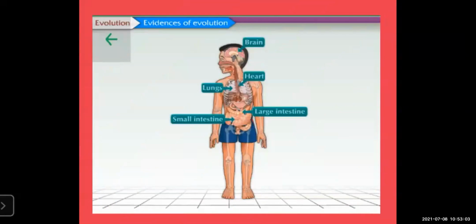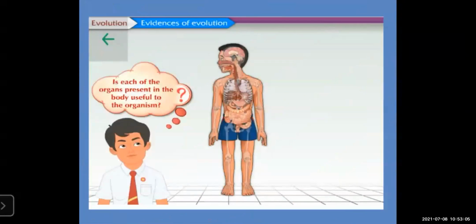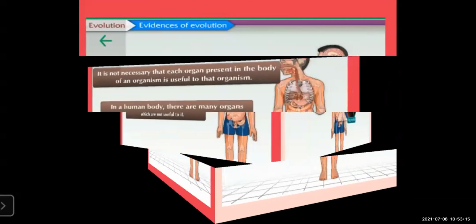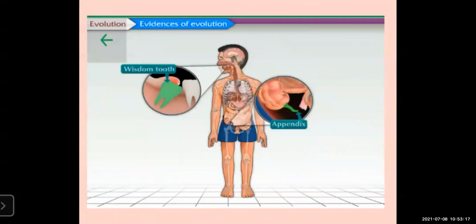Then vestigial organs. This is also an important question that comes in the exam. Which are the vestigial organs present in your body, that you must have studied? Wisdom tooth, appendix, ear pinna, then coccyx, the tailbone, which got degenerated, according to scientists, as in the monkey.